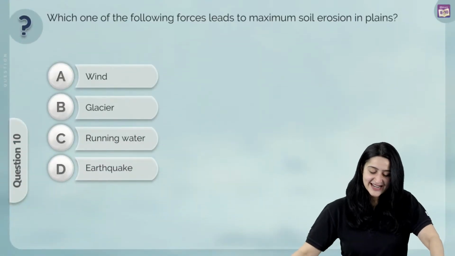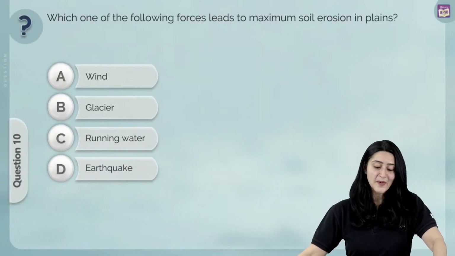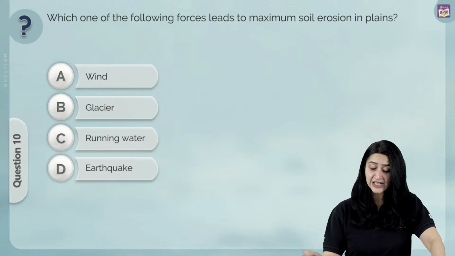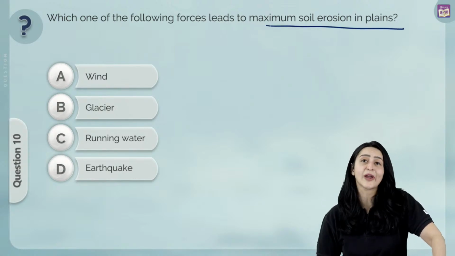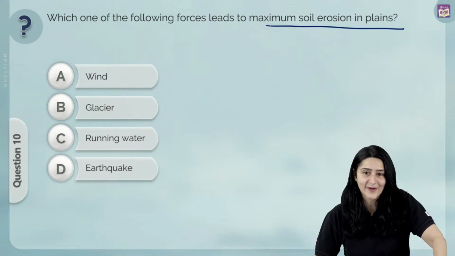And we move on to the next question, which says, which one of the following forces leads to maximum soil erosion in the plains?